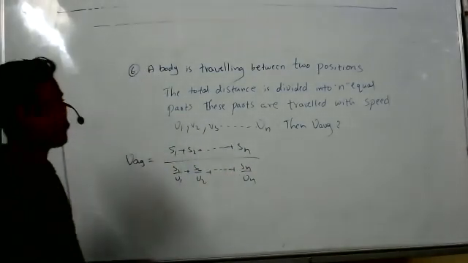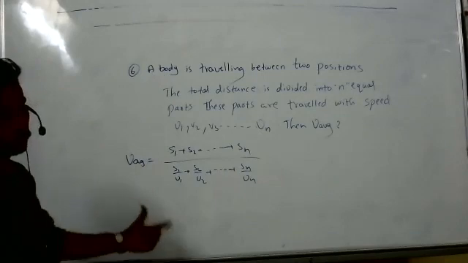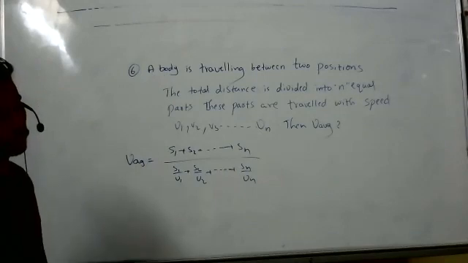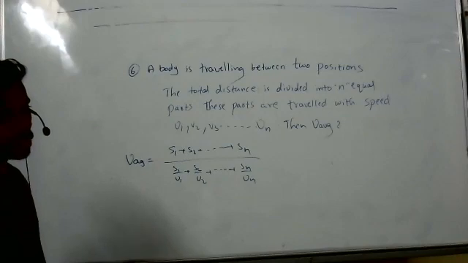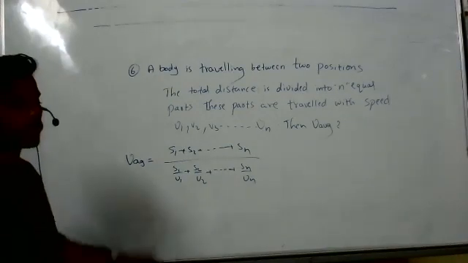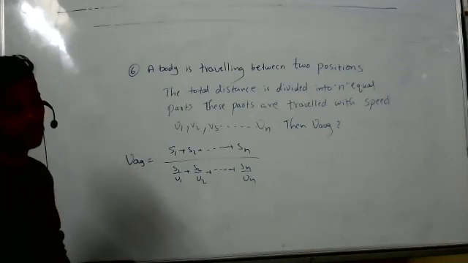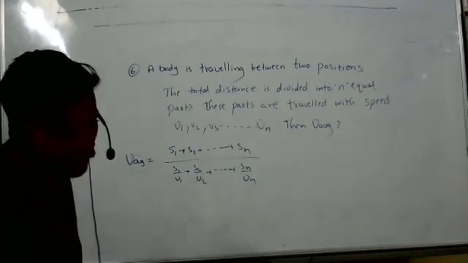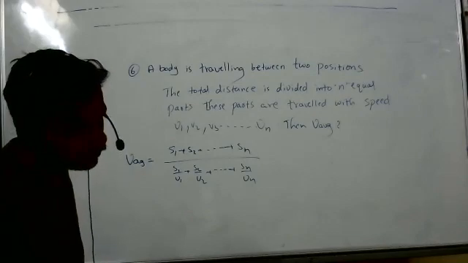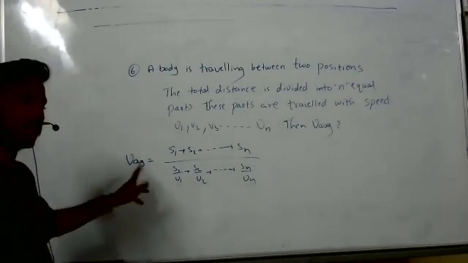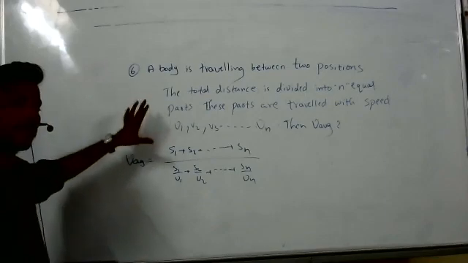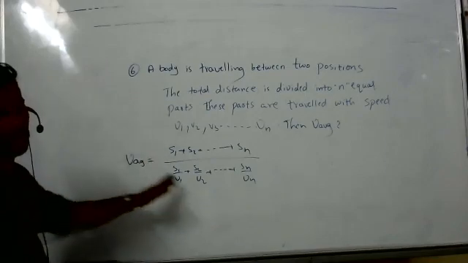Yeah. Calculate. So total distance by total time. It's correct only, right? So if they have given any parts, we can substitute. This is correct. You can write. So like that, when they have given any parts, you can substitute.